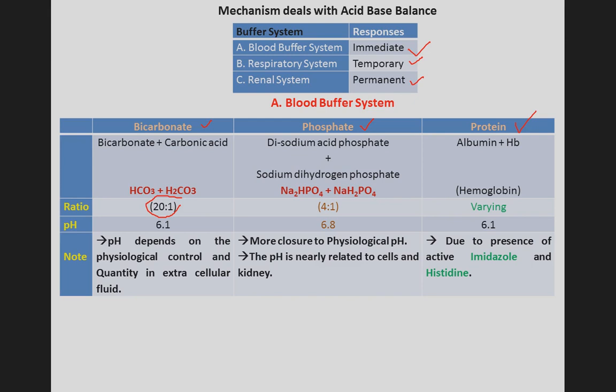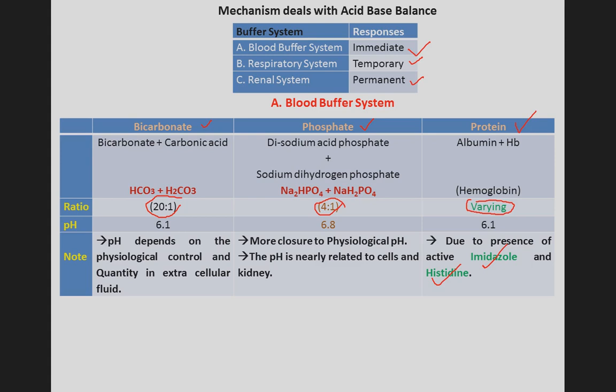For the phosphate buffer, that is disodium acid phosphate with sodium dihydrogen phosphate, the ratio is 4:1. Next, in the protein buffer, albumin and hemoglobin are there, and the ratio varies. Why does the ratio vary? This is due to the presence of active imidazole and histidine.